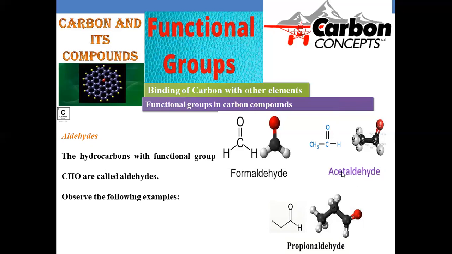And next is acetaldehyde. Acetaldehyde is CH3C double bond OH. So one more carbon is there; the two-carbon aldehyde is called acetaldehyde. It is better known as a solvent compound in organic chemistry. And next is propanaldehyde, where one more carbon is added: CH3CH2C double bond OH. A three-carbon chain with an aldehyde is called propanaldehyde. This is another example for aldehyde. The compulsory characteristic functional group for an aldehyde is CHO. So formaldehyde has a single carbon, acetaldehyde has two carbons, and propanaldehyde is a three-carbon aldehyde.